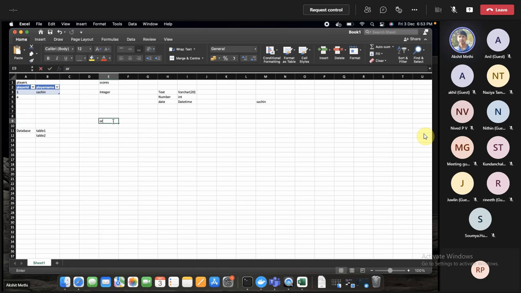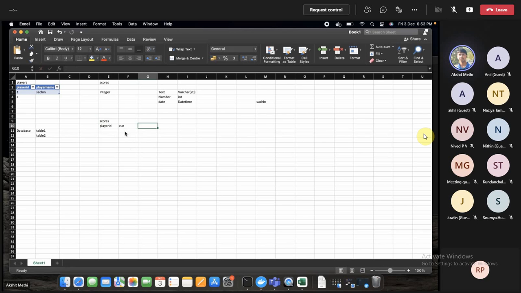Like let's say you have some scores table, and in the scores we had some player ID, the number of runs he scored, and then balls.